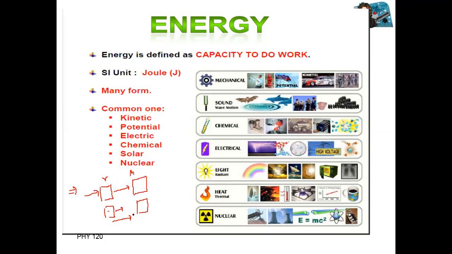Or simply, you can define energy as the capacity of a body to do work. There are different types of energy like mechanical energy, sound energy, chemical energy, electrical energy, light energy, heat energy, nuclear energy, solar energy. But the two main energies we will discuss here are potential energy and kinetic energy.